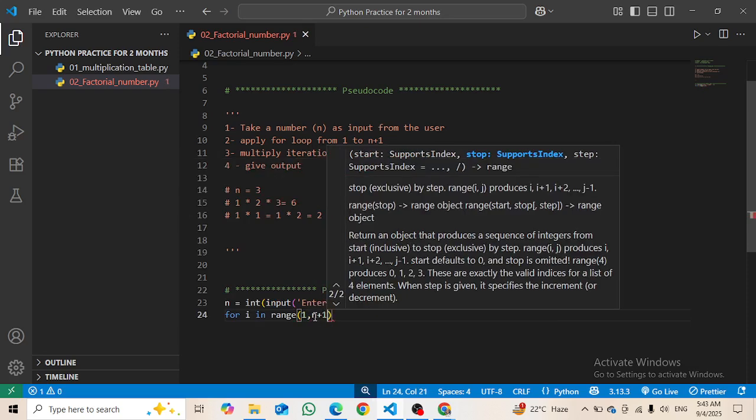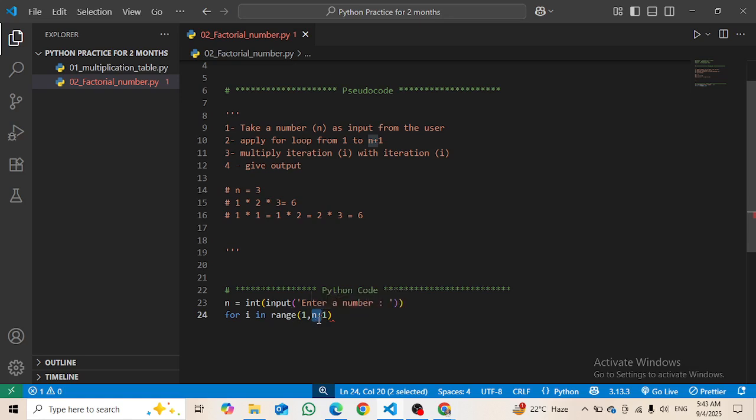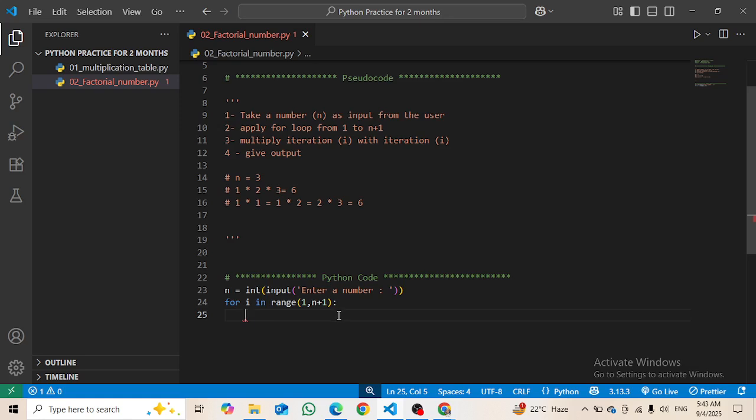I'm not writing any exact number like in the previous video because I don't know what n is, right? So that's why in the previous video I wrote the 11 directly, because I knew that it would be 11. But here I don't know. The user can give any value here.